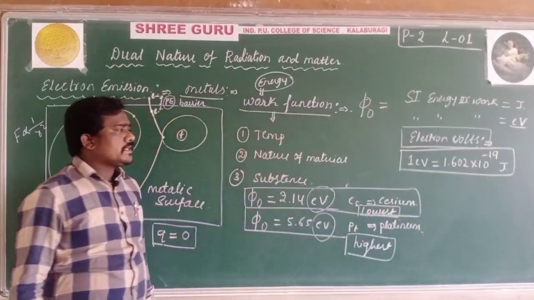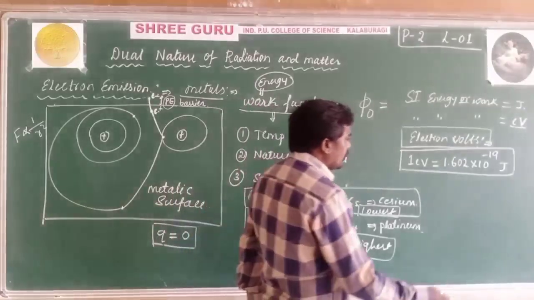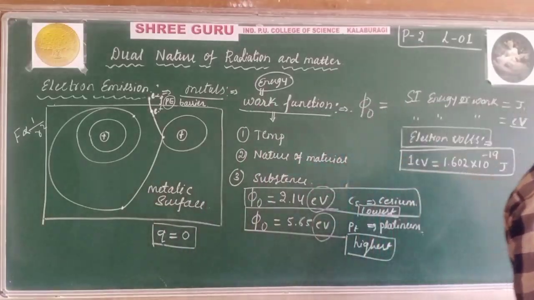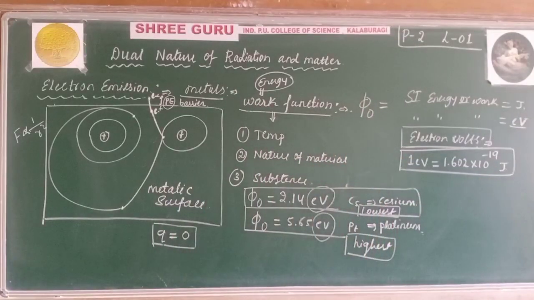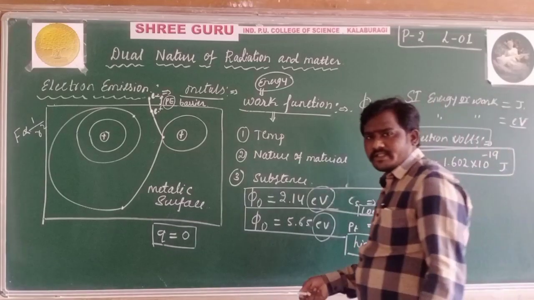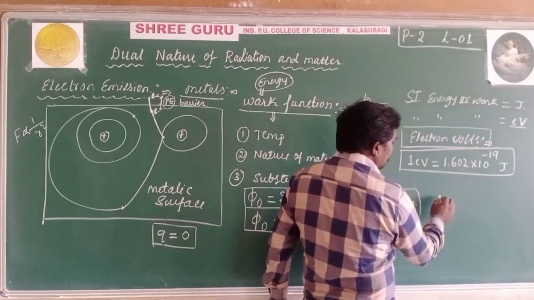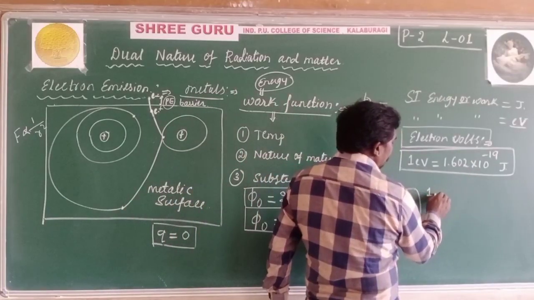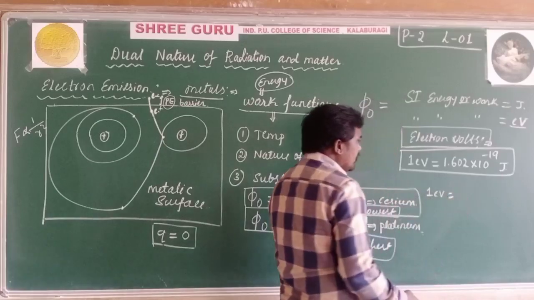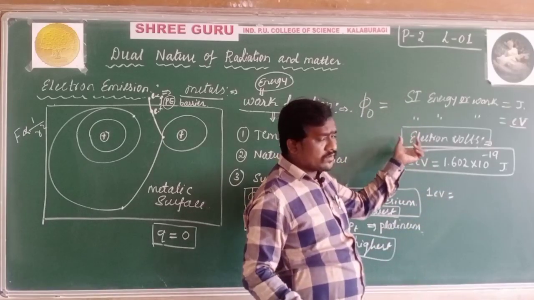We can also define electron volt as charge into potential difference. What is the definition of electron volt?